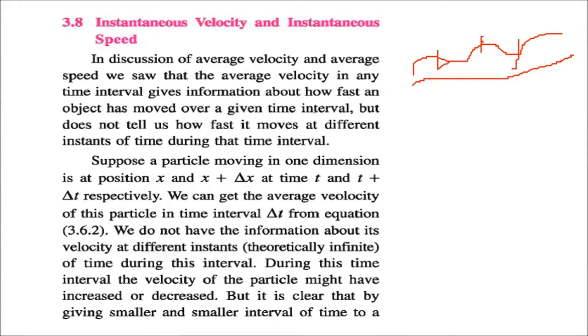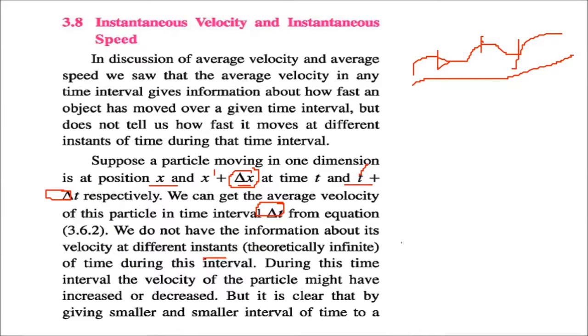But if you are asked how fast it moves at different instants of time, at a particular instant during that time interval, then for that, let us suppose a particle is moving in one direction. The position is x and it goes by delta x. At x it was at t, and when it moves by delta x it was at delta t. So we get the average velocity of this particle over the time interval delta t from the equation. We do not have the information about the velocity at different instants.